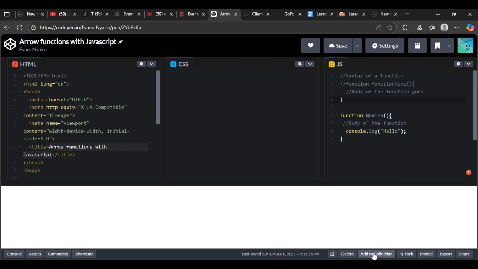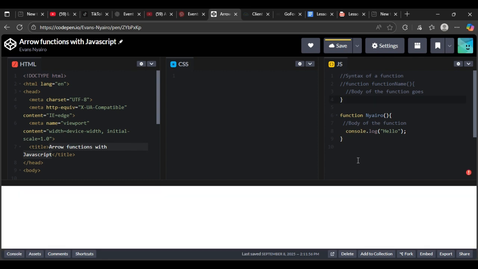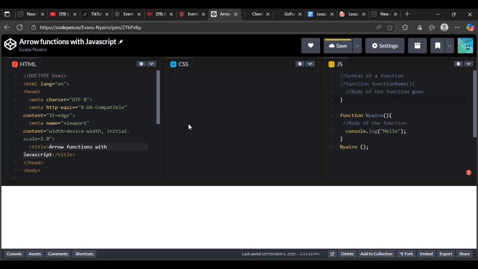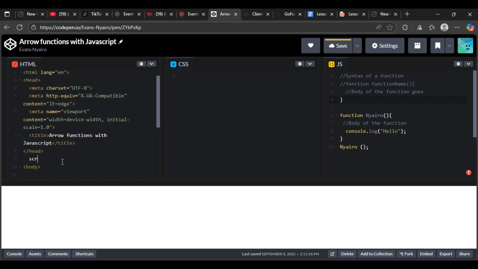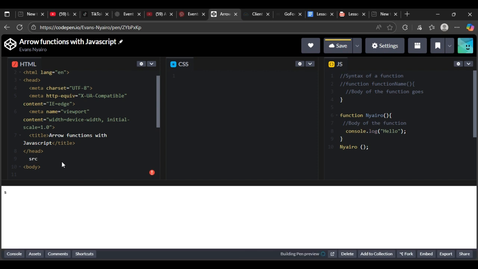Okay, I forgot to tell you that after you have written this function name Nyairo, you must initiate something called the callback action. So you must come here and say Nyairo, okay, and you close. And you must save your work. Before we save, we are going to link a script source.